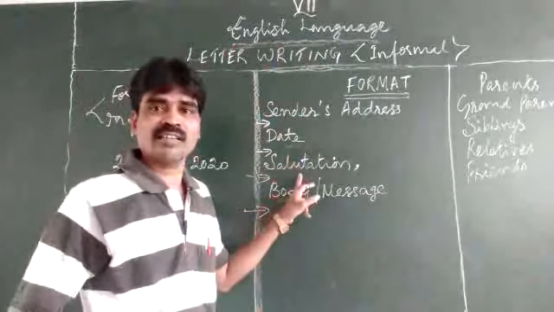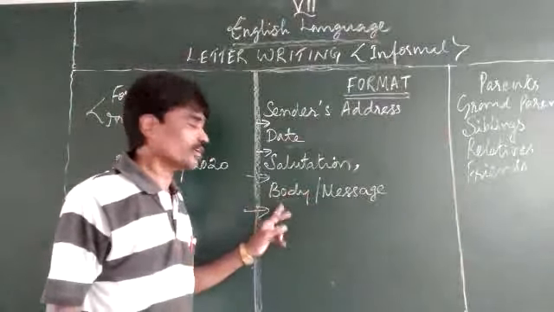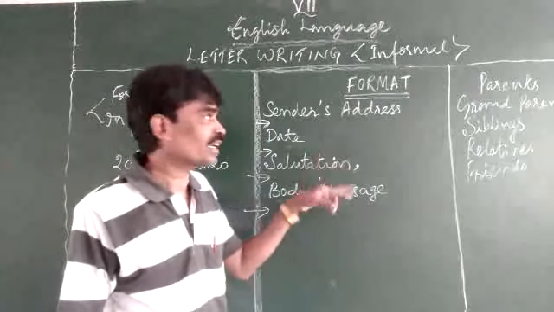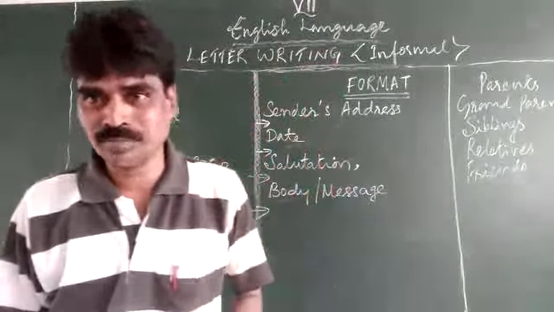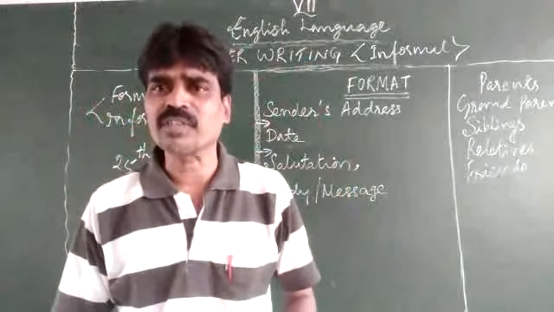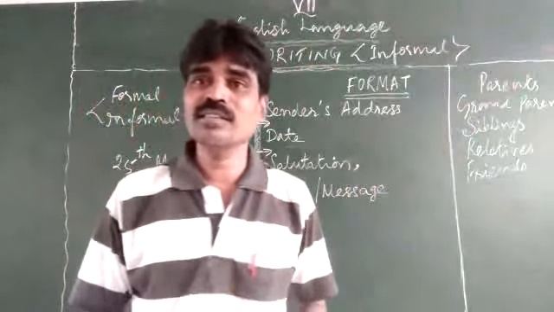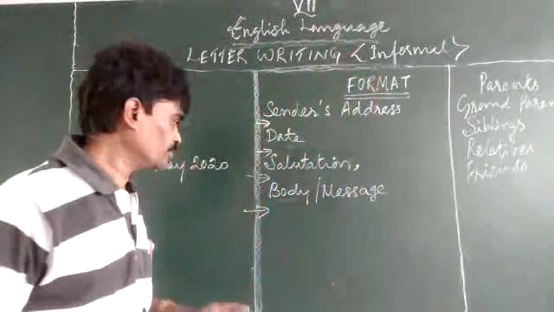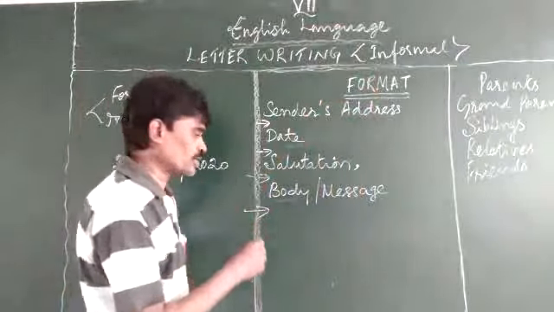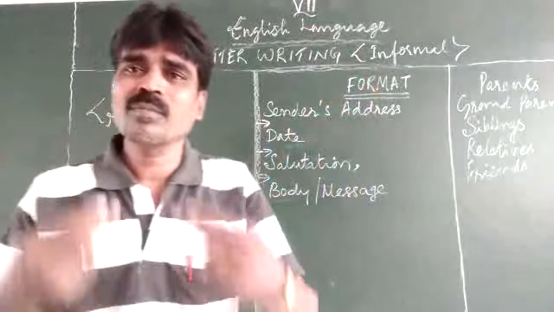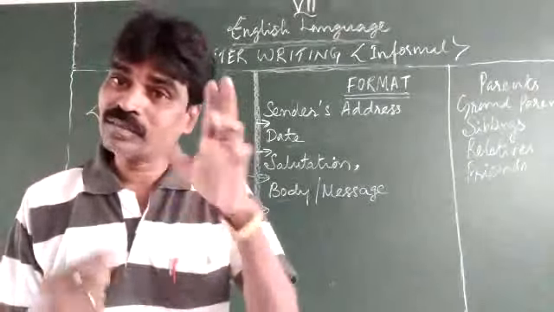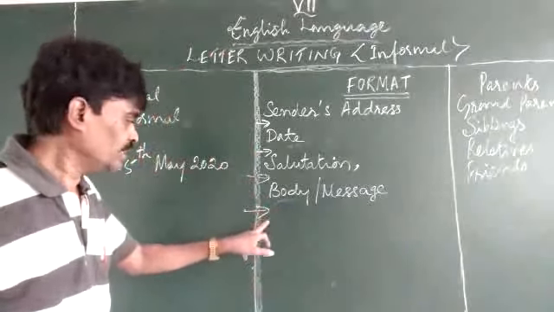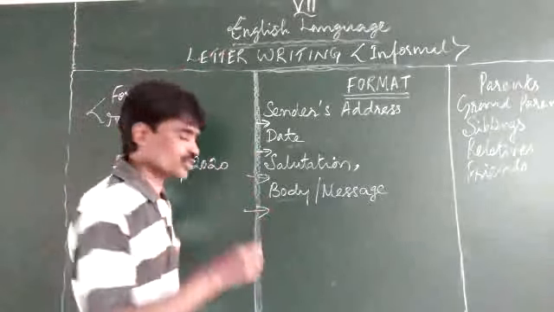And the salutation you have written, my dear father, something like that. Then leave a space, then the body of the letter. The first line or the first sentence should be connected with the title given in the question paper. After that we can proceed. But it has to respond to the question first. When you write in paragraphs, leave a space, then proceed writing. After writing the body, leave a space, then the subscription.